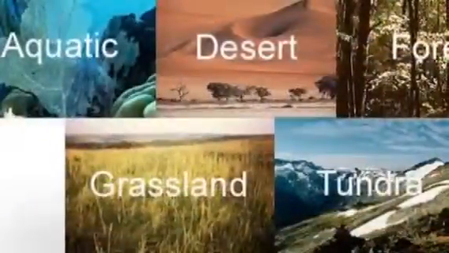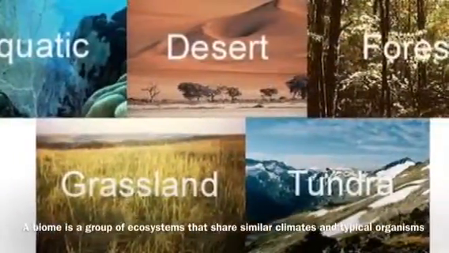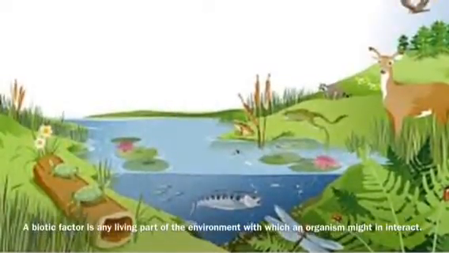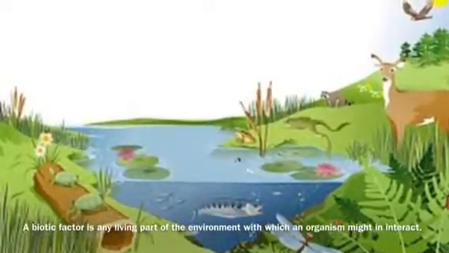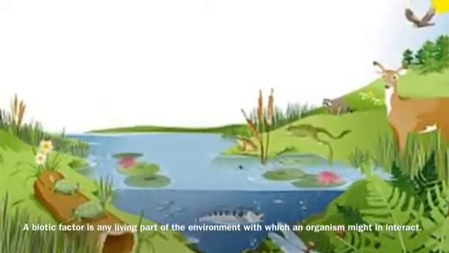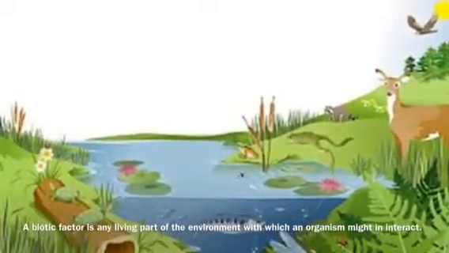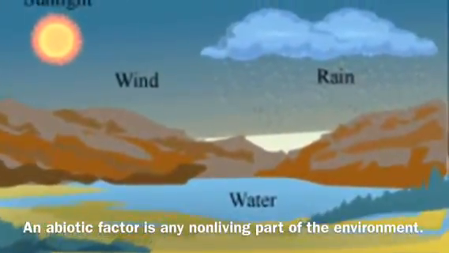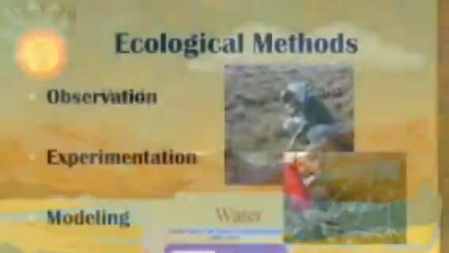A biome is a group of ecosystems that share similar climates and typical organisms. The biosphere is our entire planet. A biotic factor is any living part of an environment with which an organism might interact. An abiotic factor is any non-living part of an environment.